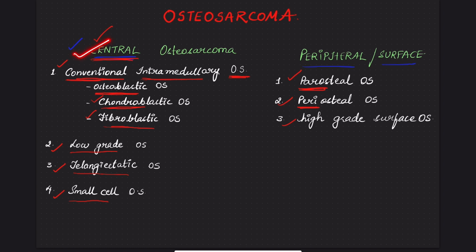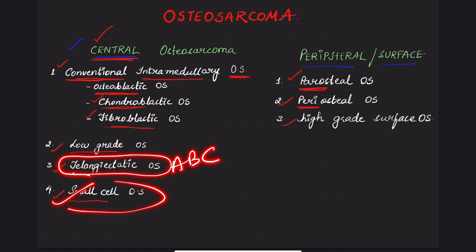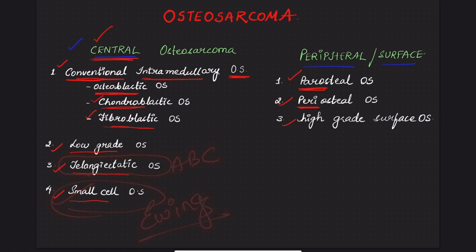Central osteosarcomas we have done with conventional variety, low-grade osteosarcomas, telangiectatic, small cell. Telangiectatic resembles aneurysmal bone cyst, whereas small cell resembles Ewing sarcoma. Paraosteal shows you MDM2 amplification. Periosteal shows you cartilage differentiation. High-grade osteosarcomas. That's all we have done with the osteosarcomas and its variants.